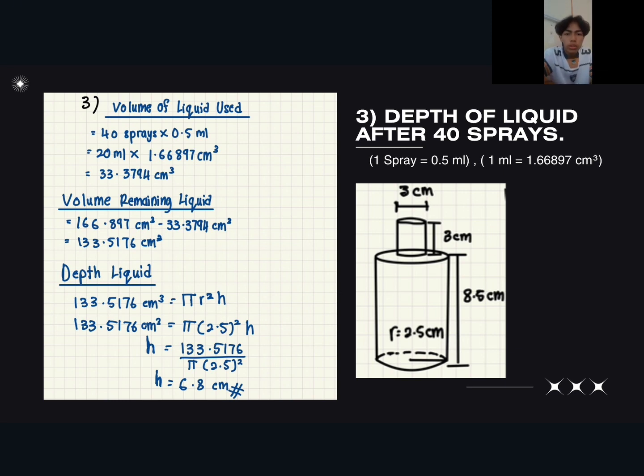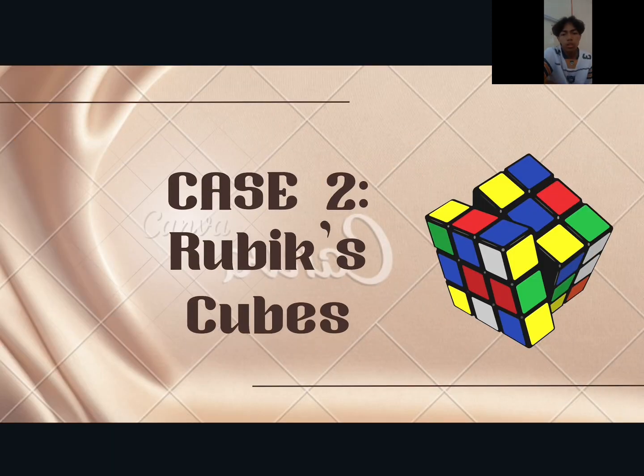So first we need to find the volume of liquid used. So we got 33.3794 cm cubic. Then we need to find the volume of remaining liquid. So I got 133.5176 cm cubic. After that, we need to find the depth of liquid. So we got 8.8 cm. So that is the answer for that question. Alright, thank you.